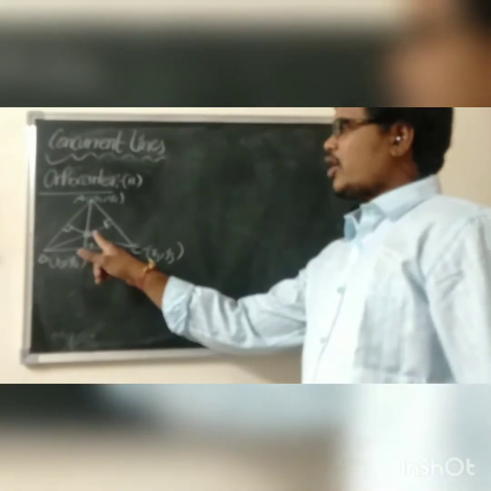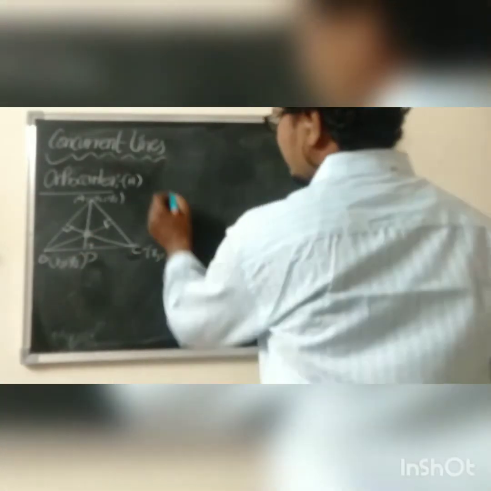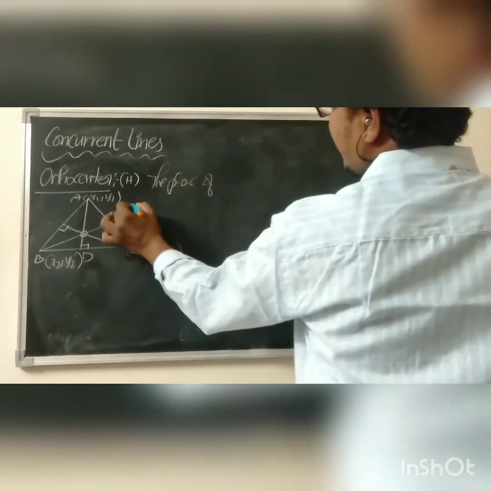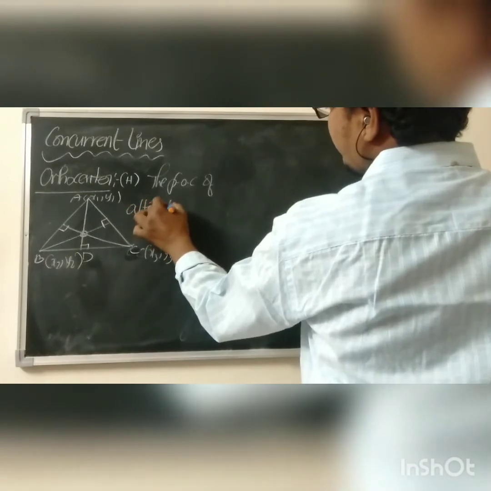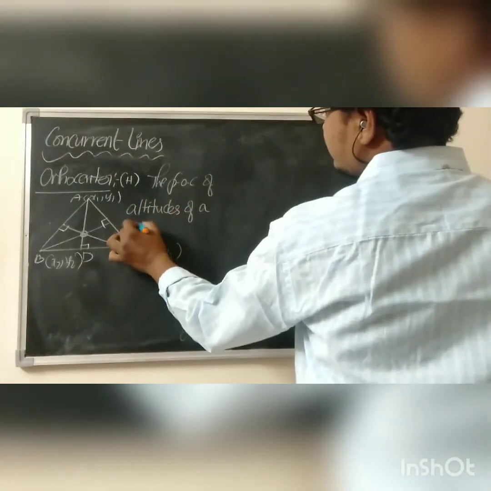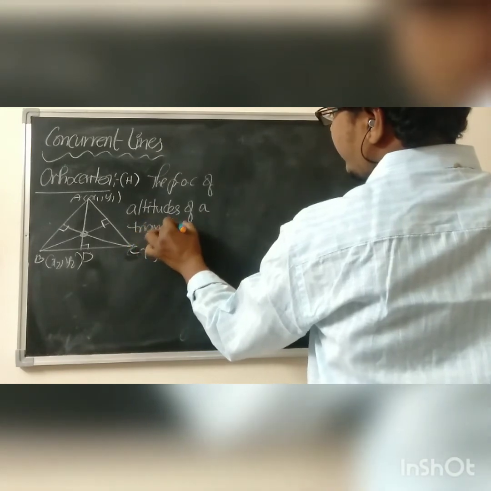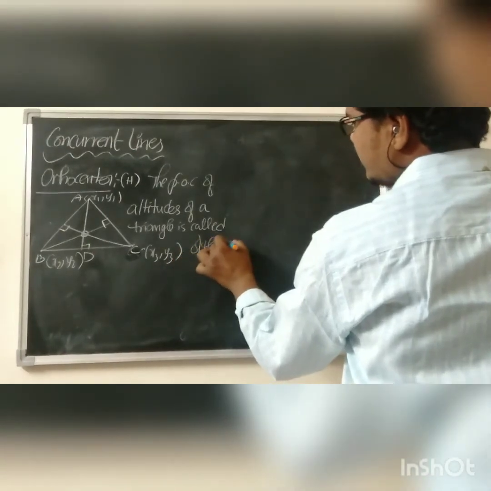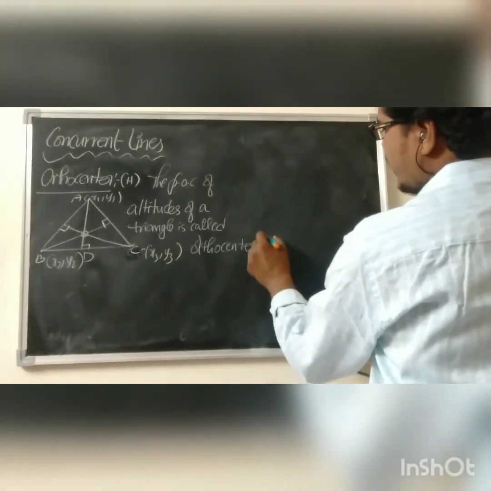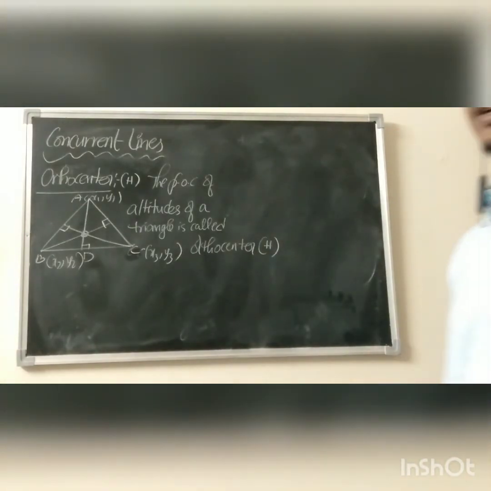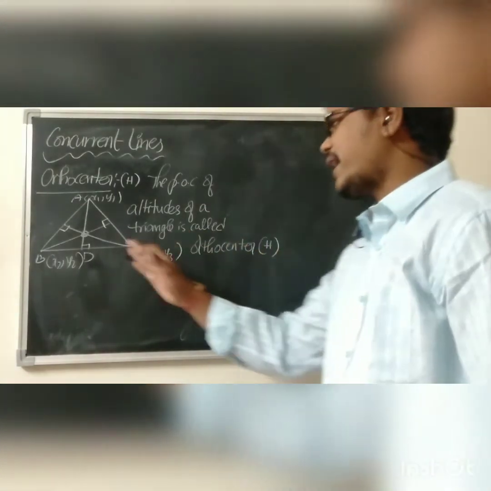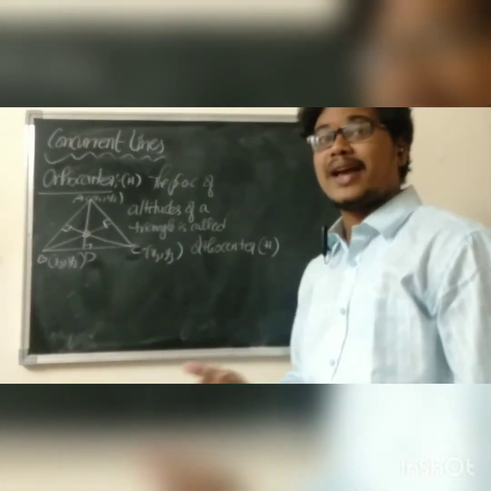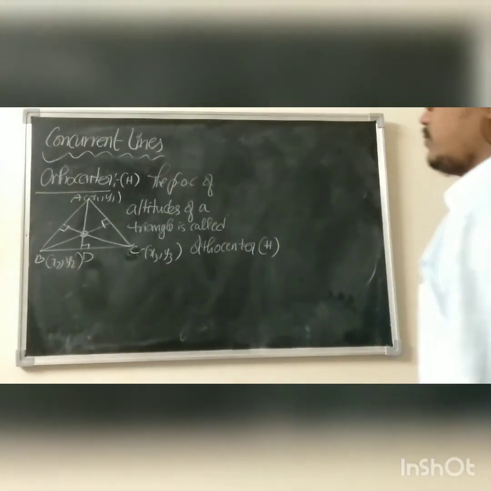Again, concurrency appears here. Let me say that the point of concurrence of altitudes of a triangle is called the orthocenter, which is usually denoted by H. Why is the orthocenter denoted with H? Because altitude determines height, right? That's why we named the orthocenter H. Is it clear?